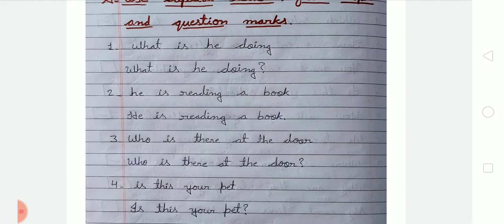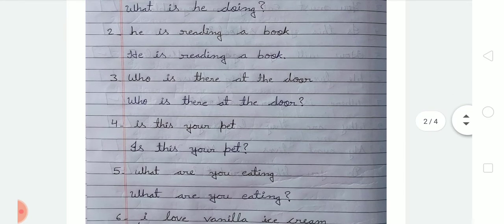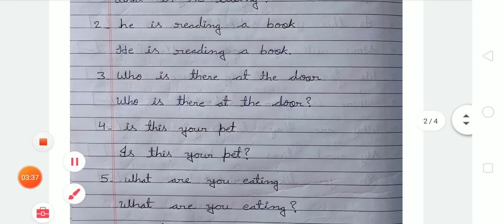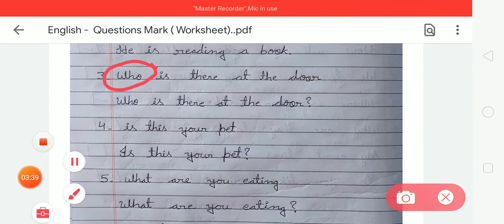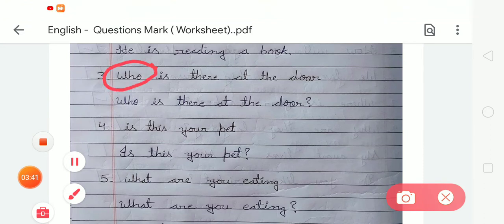Okay. Now the next, number 3: who is there at the door? Student, we have to see there is a question word. So we have to change W into a capital letter and at the end of the sentence put a question mark. Number 4: is this your pet? Is this your pet? We have to put a question mark at the end because it is asking a question. Okay.